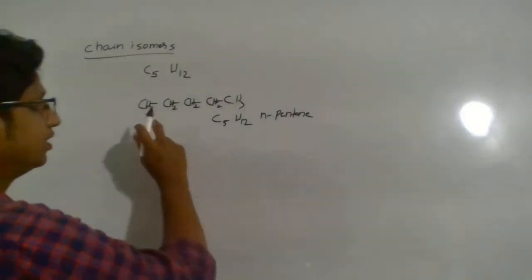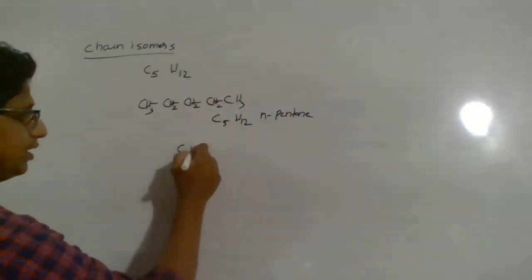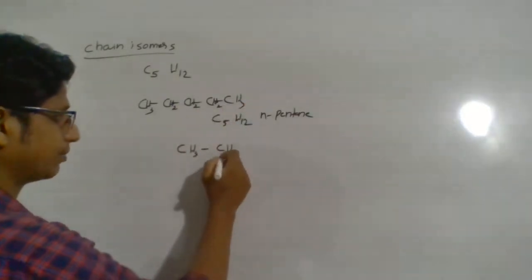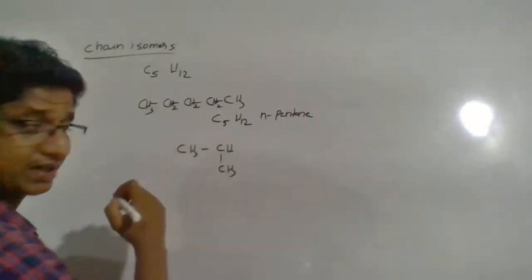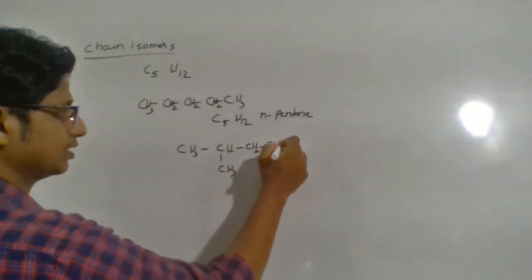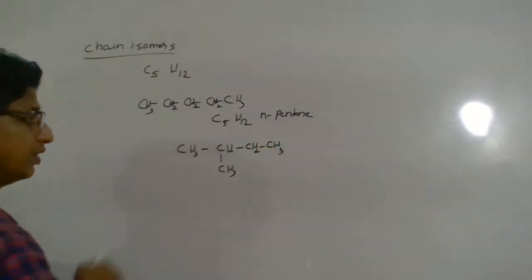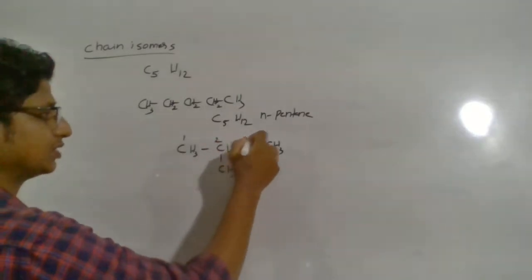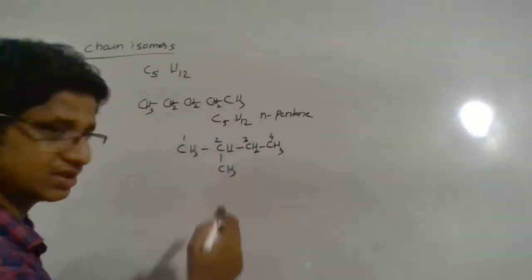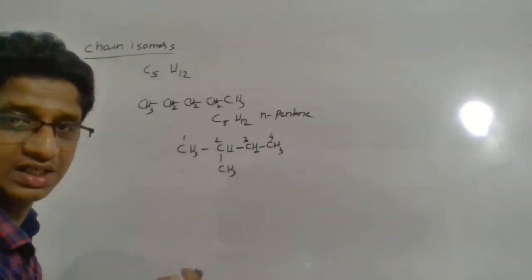Here, now 5 carbon chain. So let me decrease the number of carbon atoms in the chain by putting one carbon branch. CH3, CH3, CH2, CH3. So here you will see the longest chain is actually a 4 carbon chain. You cannot go in reverse. That is not possible. You have to select the longest chain.